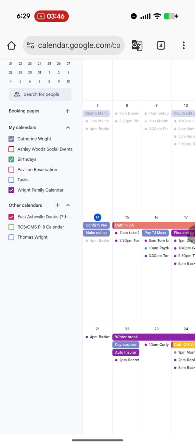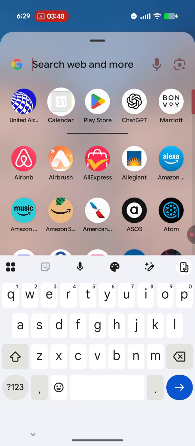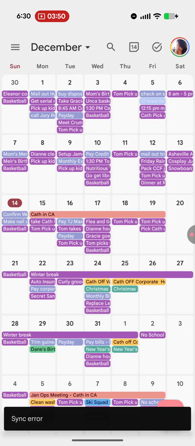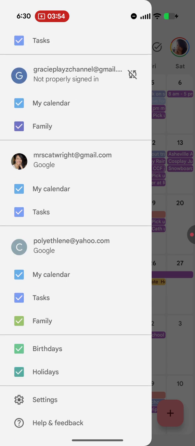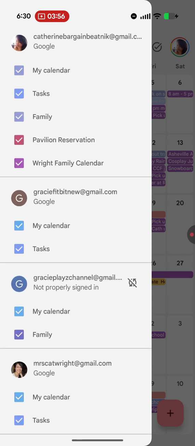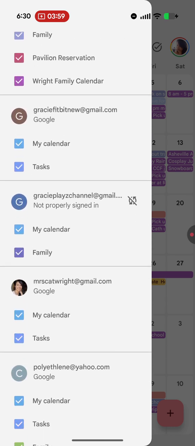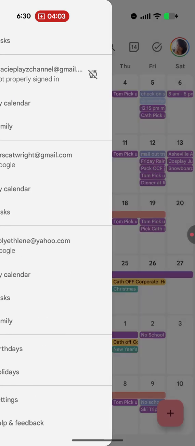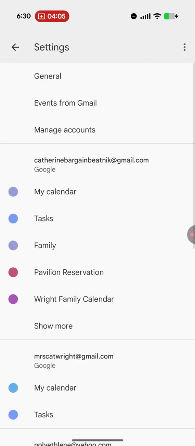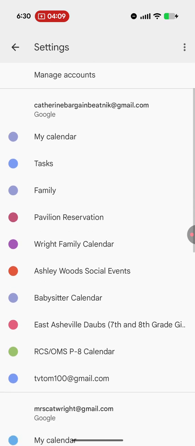So I'm going to go out of this window to my calendar app, and then here I'm going to hit my hamburger icon and go down to my settings. Well, not my settings, but find the calendar. So I'm going to look for, where is this thing? It should be under settings here. And then under settings, here's different calendars. I'm going to hit show more. And then there's the East Asheville Dobbs.